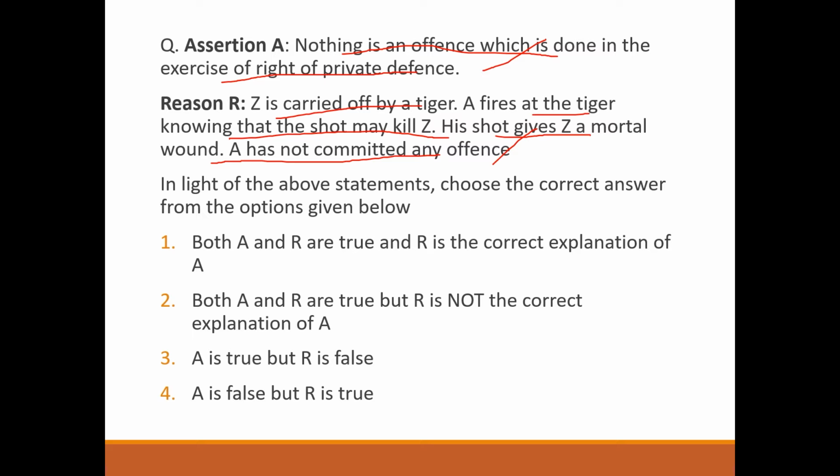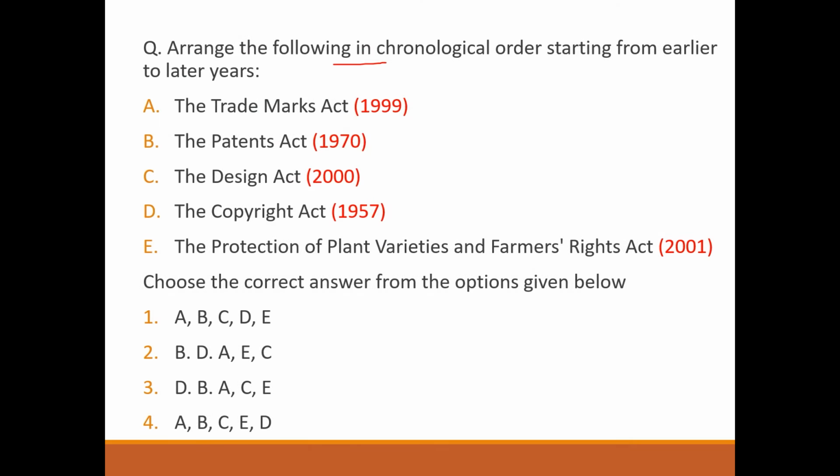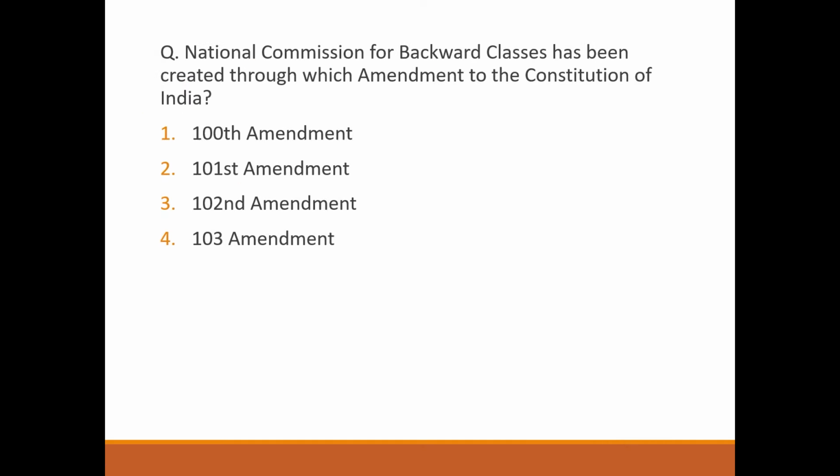Next question. Arrange the following in chronological order starting from earlier to later years. Trademark Act 1999, Patents Act 1970, the Design Act 2000, the Copyright Act 1957, the Protection of Plant Varieties and Farmers' Rights Act 2001. So answer will be option 3. Next question. National Commission for Backward Classes has been created through which amendment to the Constitution of India? It's option number 3, 102nd Amendment.